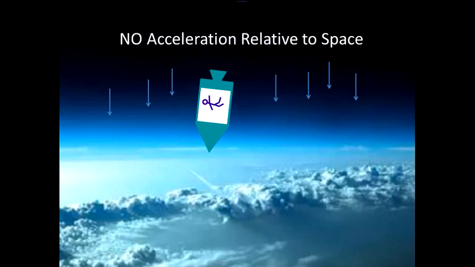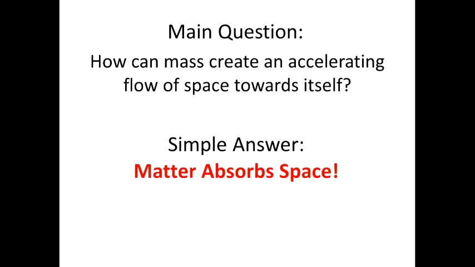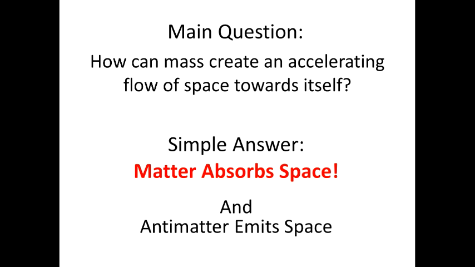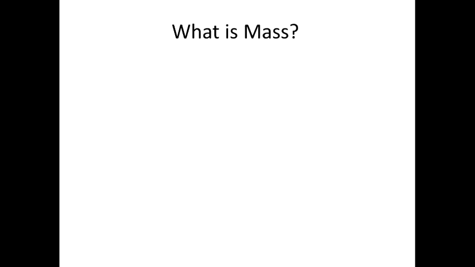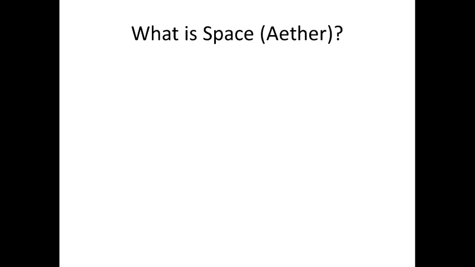And now we come to the main question of the theory. How can mass create an accelerating flow of space towards itself? And there is only one answer to this question: matter absorbs space. And to balance matter, antimatter has to emit space. So, the first question to the new theory: what is mass? Mass is the property of matter to absorb space. Here comes the second question: what is space?